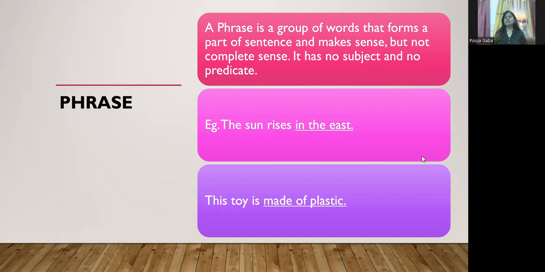This toy is made of plastic. So here, made of plastic is a group of words, which is a phrase actually. It has a meaning, but not a complete meaning of its own. It cannot be used independently, made of plastic. It will not make any sense separately as it has no subject and predicate. So a phrase is a group of words carrying a meaning, but not a complete meaning.